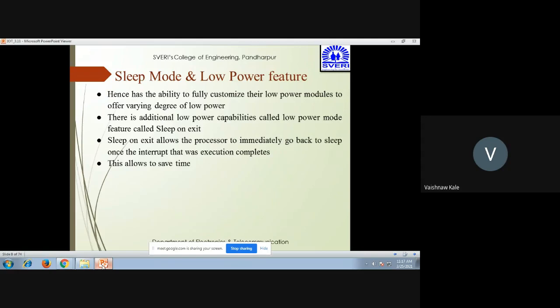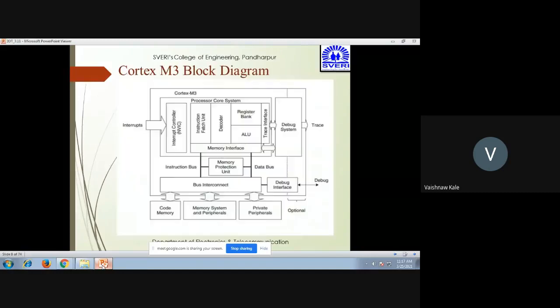There is an additional low power feature called sleep on exit mode. So this is also a very important feature. Sleep on exit allows the processor to immediately go back to sleep once the interrupt execution completes. This allows us to save time.